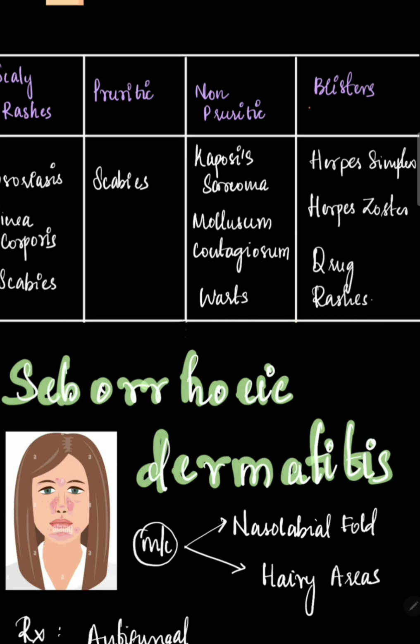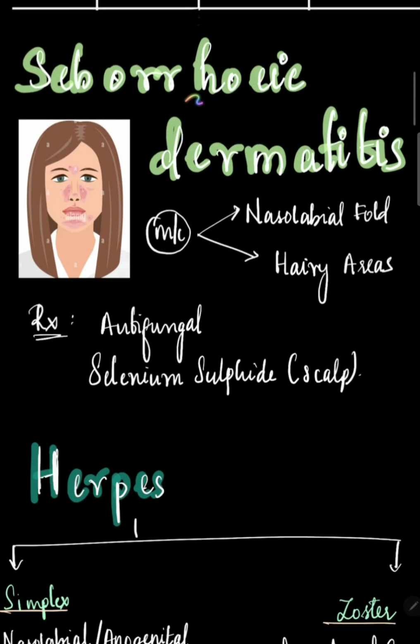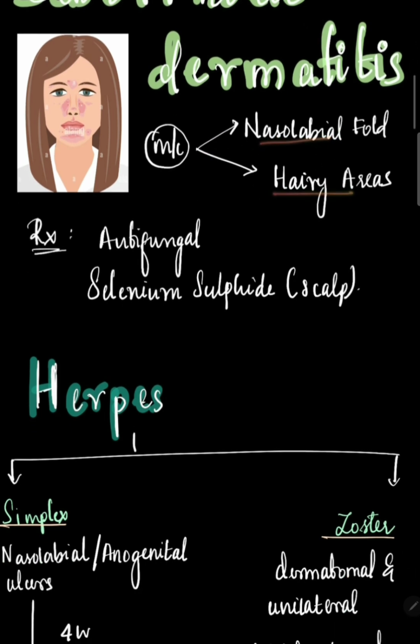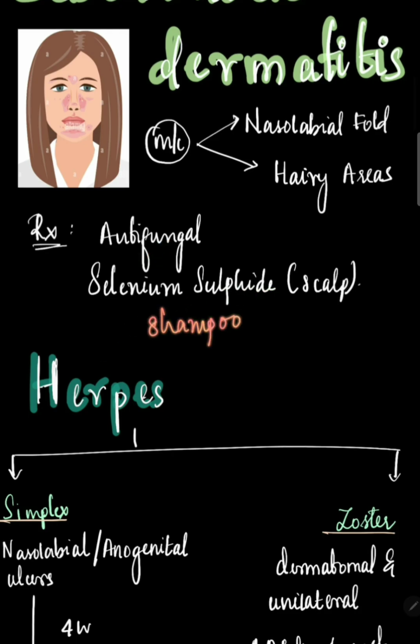Now, if this blistering is over more than 30% of the body surface area, then it is called toxic epidermal necrolysis, which we will look at later. Then we have seborrheic dermatitis. The most common regions where it appears are near the nasolabial fold and hairy areas. For treatment, we can give antifungal and selenium sulfide shampoo if there is scalp involvement.